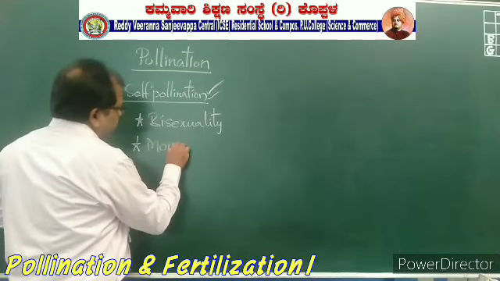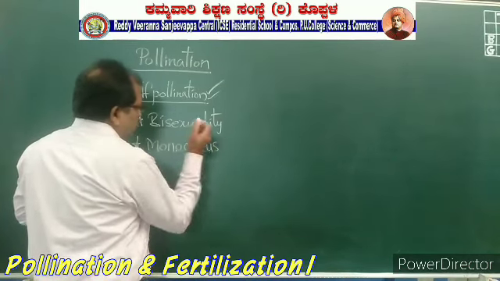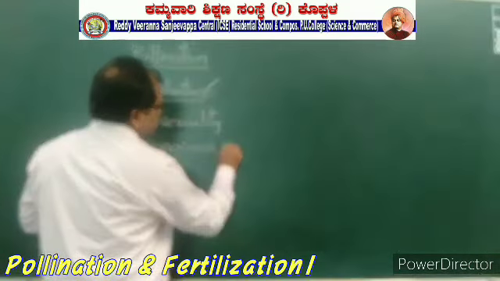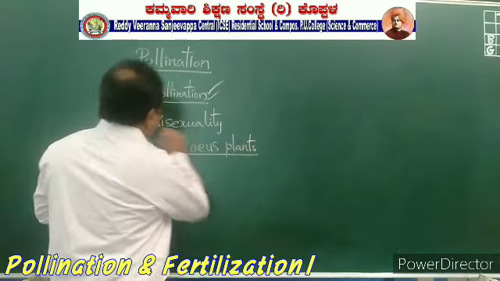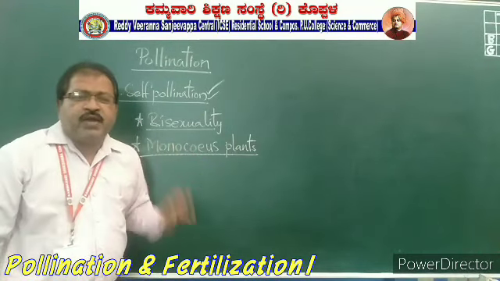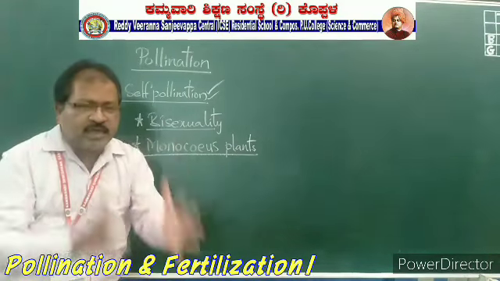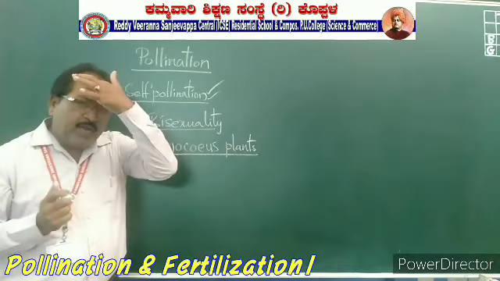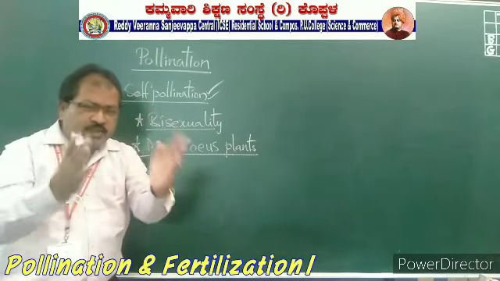Okay, and the second one, monoecious plants. It means the condition of the plant where male flowers as well as female flowers are present in the same plant.